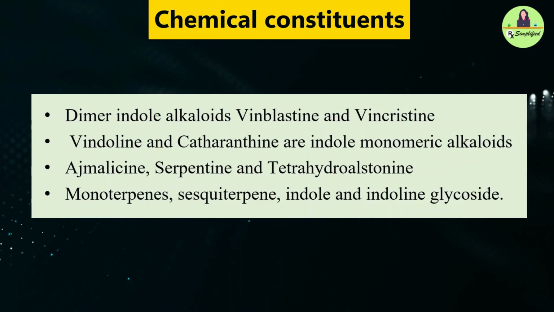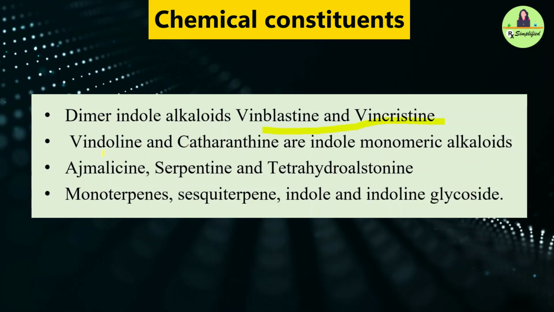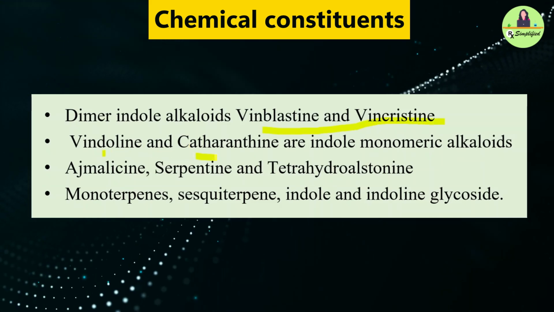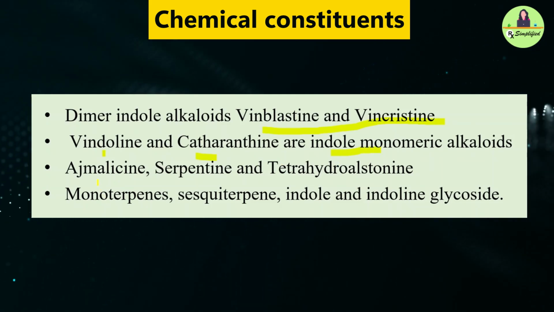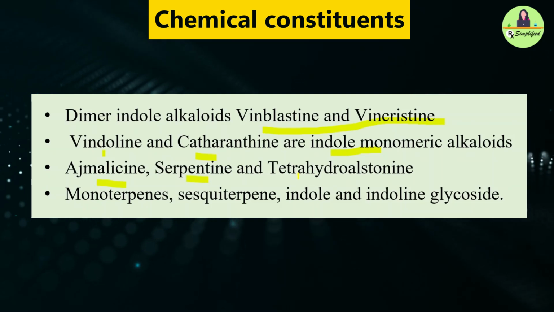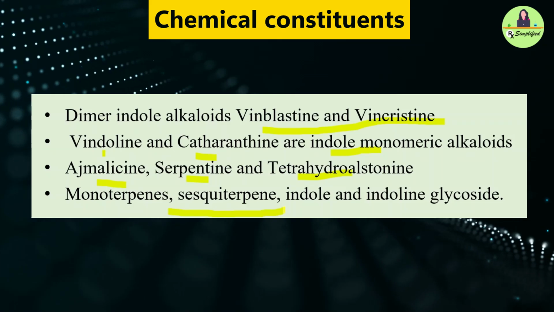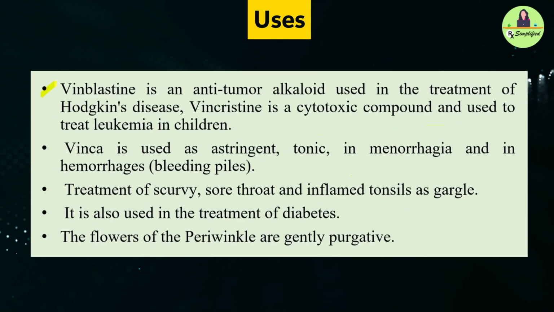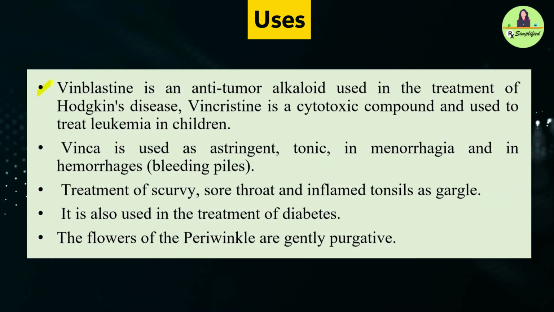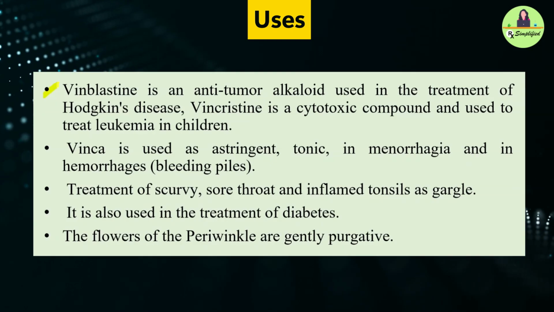What are the chemical constituents? Dimer indole alkaloids, vinblastine and vincristine, are the main chemical constituents. Other components are vindoline and catharanthine, which are indole monomeric alkaloids. Other components are ajmalicine, serpentine, tetrahydroalstonine, monoterpenes, sesquiterpenes, indole and indoline glycosides. Vinblastine is an anti-tumor alkaloid used in Hodgkin disease, while vincristine treats leukemia in children.